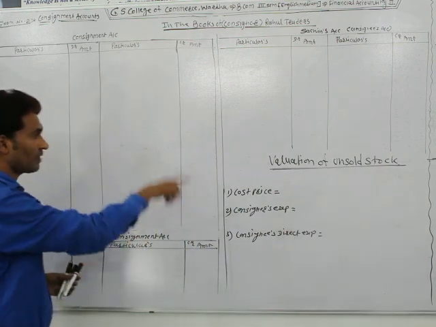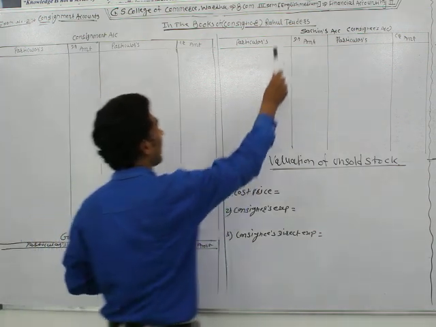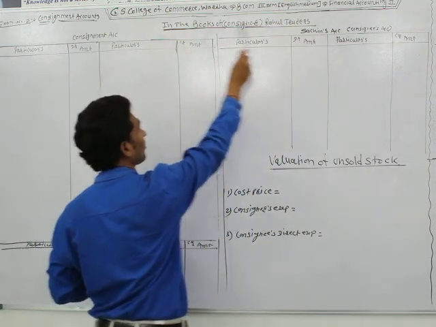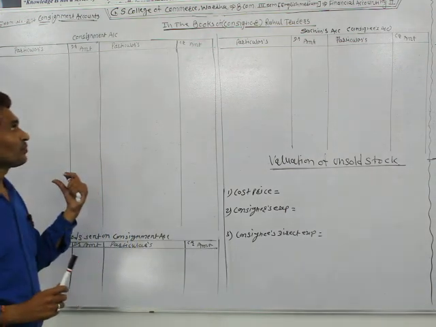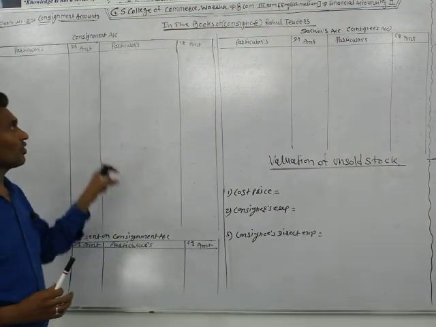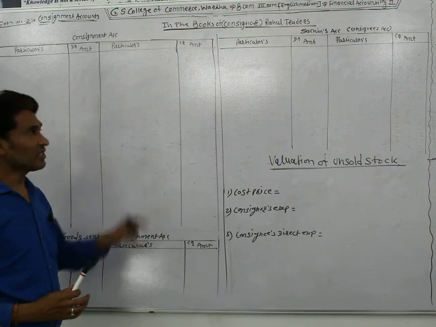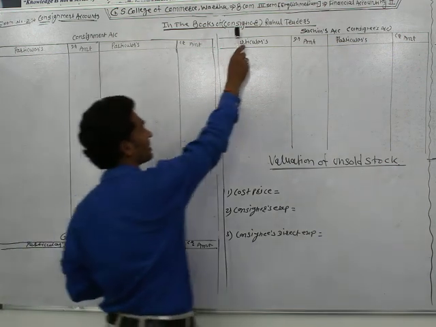I have already prepared the account to save time. Rahul Traders is the consigner. In this example we first see the financial record of the consignment transaction in the books of the consigner, so in the books of Rahul Traders.